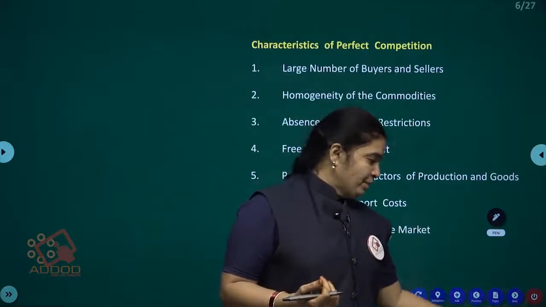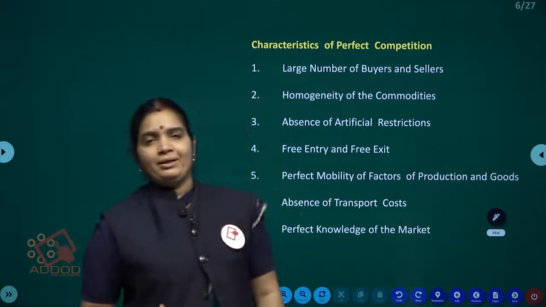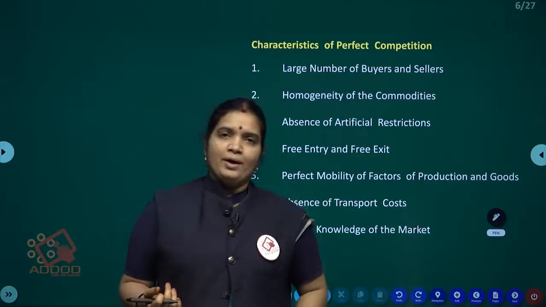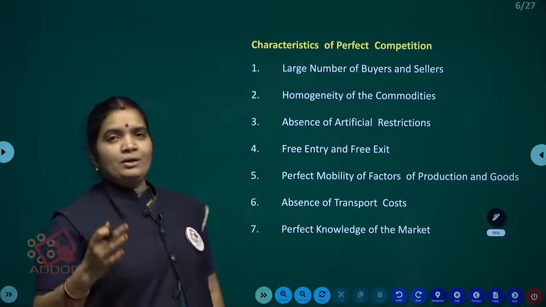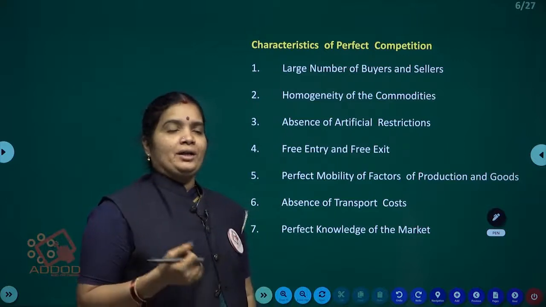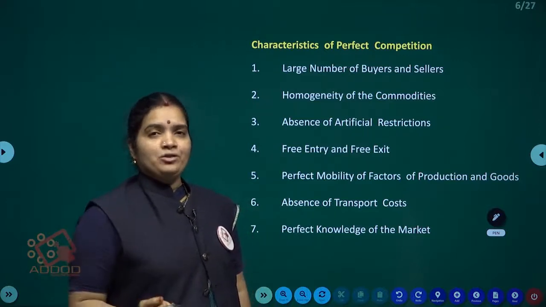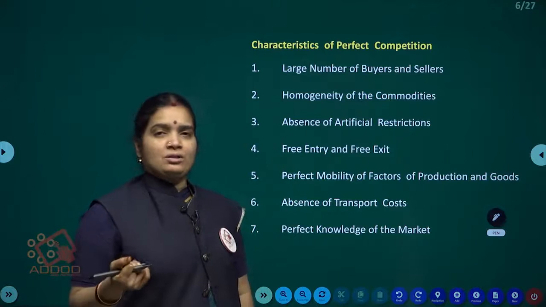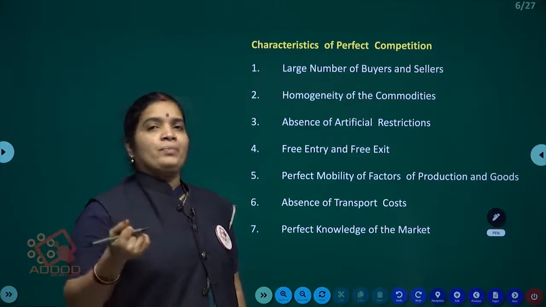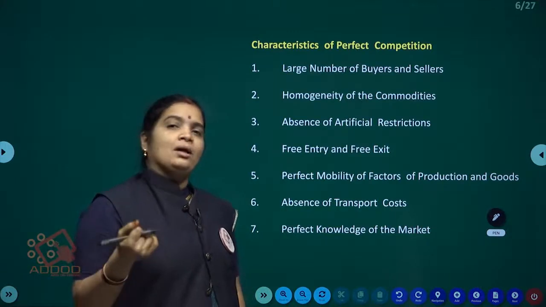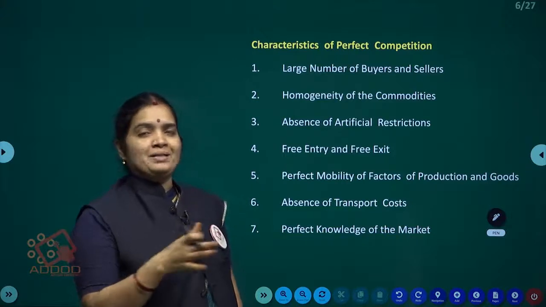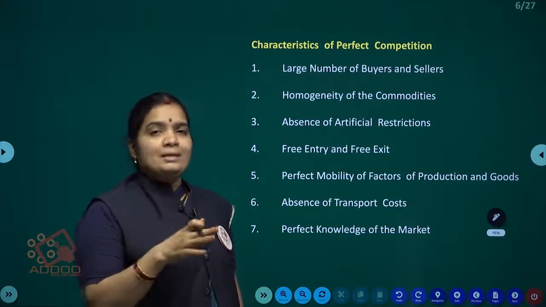So perfect competition means a large number of buyers and sellers, homogeneous product, and no one decides the price. They know about the market, transportation cost is 0, and the prices of factors of production are also at the same level.